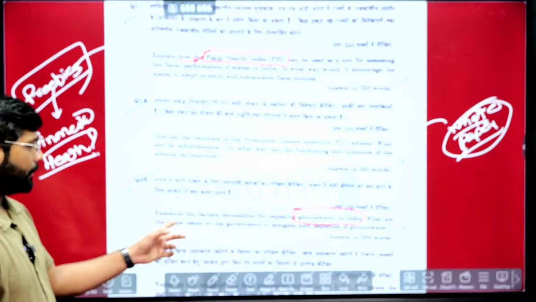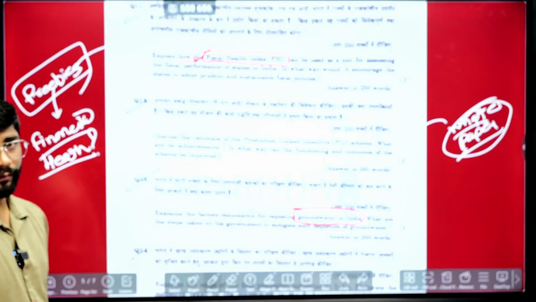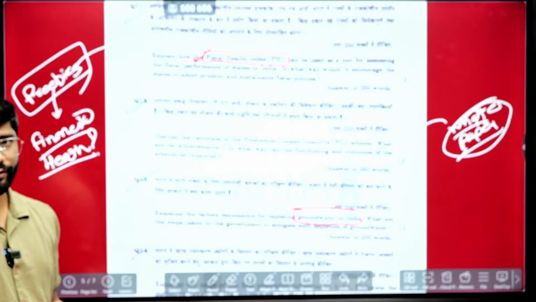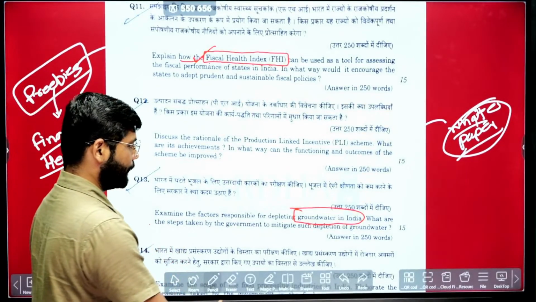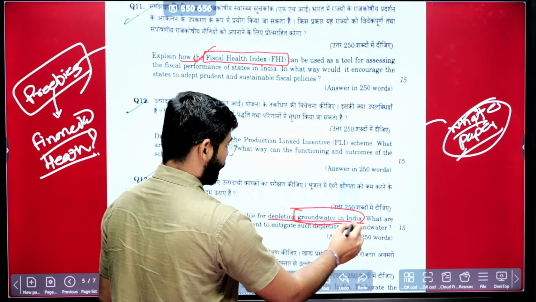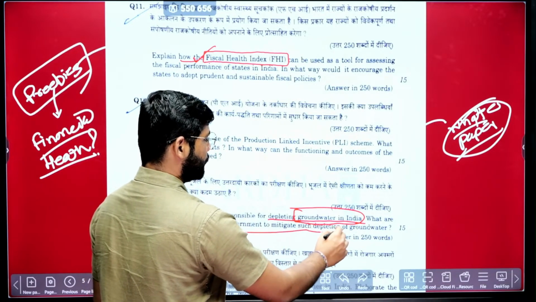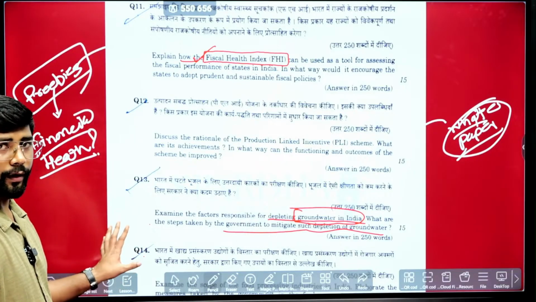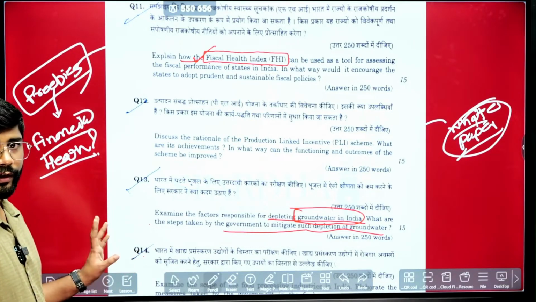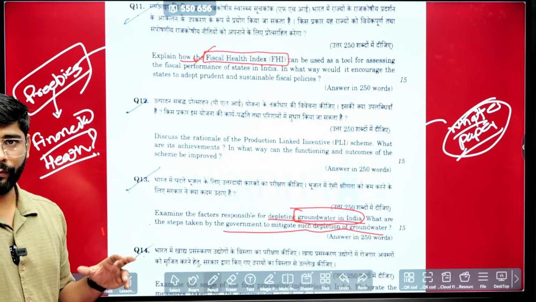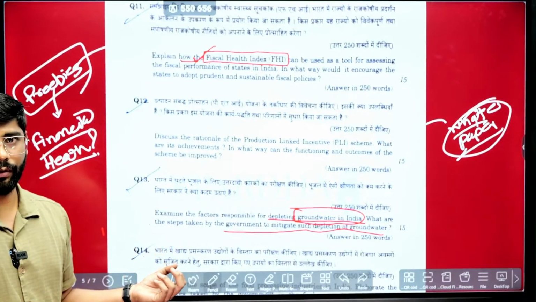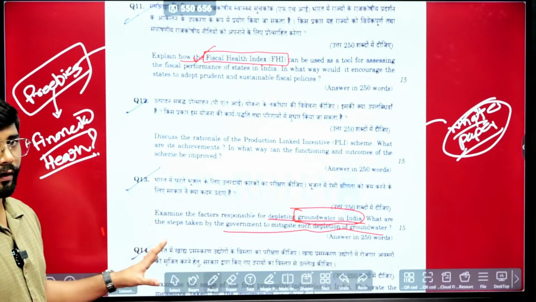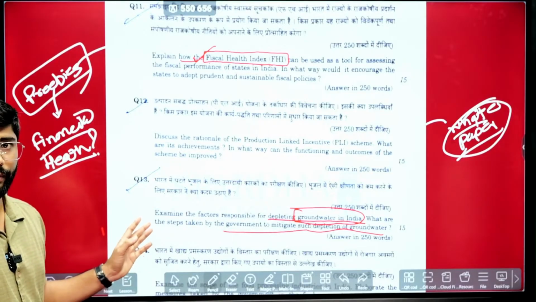But also this year the question came in GS3. Previously it came in GS1. This year it came in GS3, on depleting groundwater in India and the government's mitigation, the steps taken by the government. So again, you can take reference from previous year questions and prepare holistic notes. The syllabus, current affairs and previous year questions are the major sources.